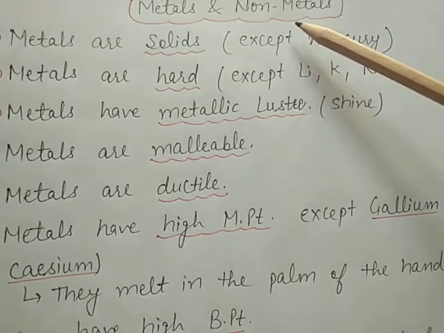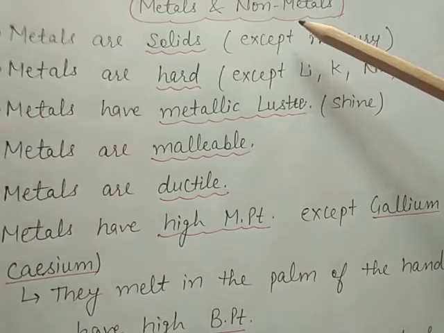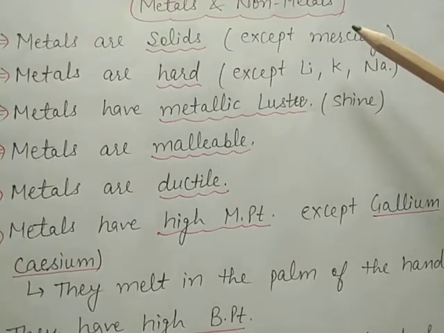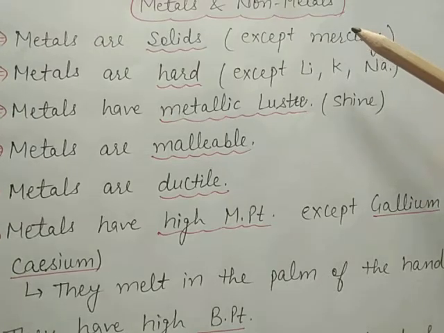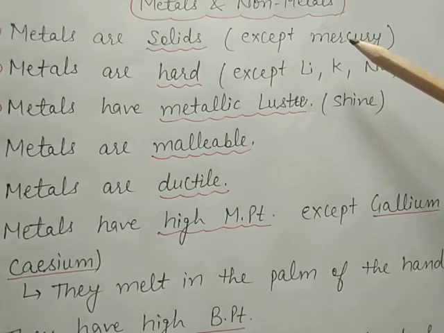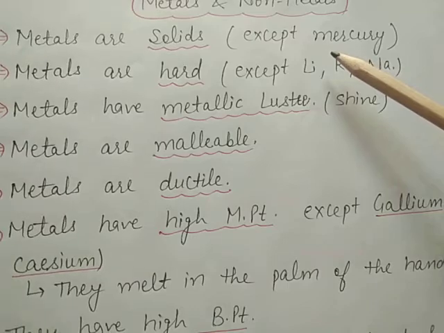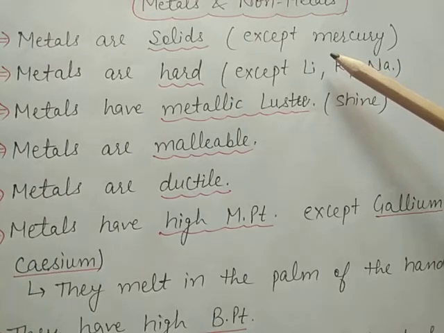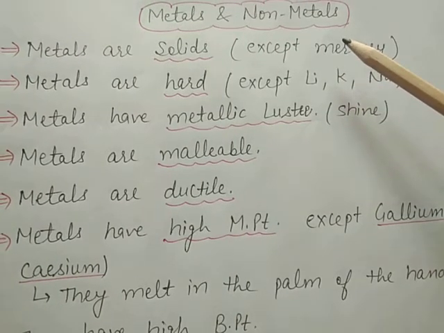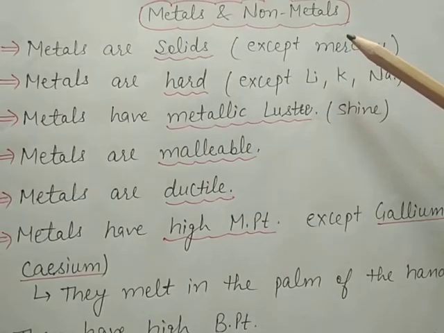These elements are classified into metals and non-metals, which have opposite characteristics. Metals are hard, good conductors of heat and electricity, malleable, ductile, and have shining luster. But the non-metals are soft, poor conductors of heat and electricity, brittle, and don't show any shining.